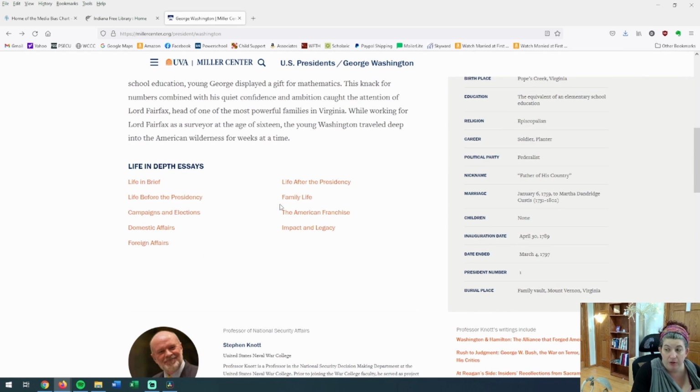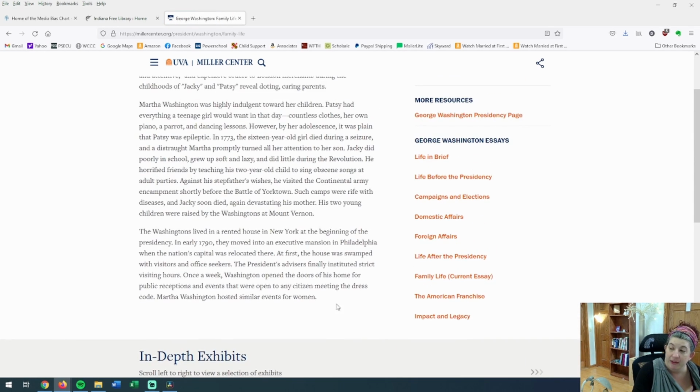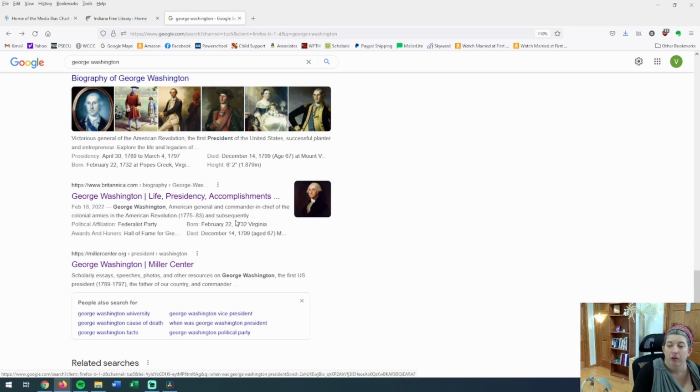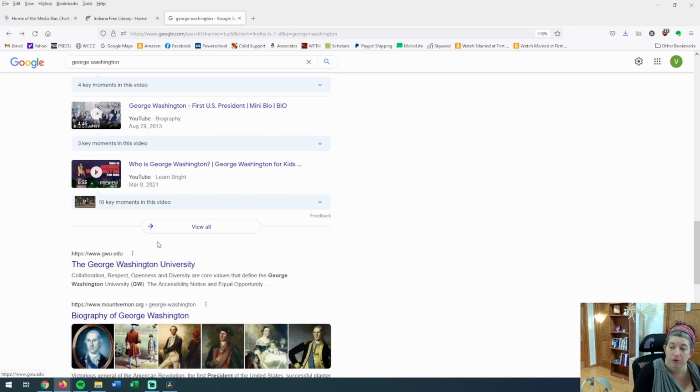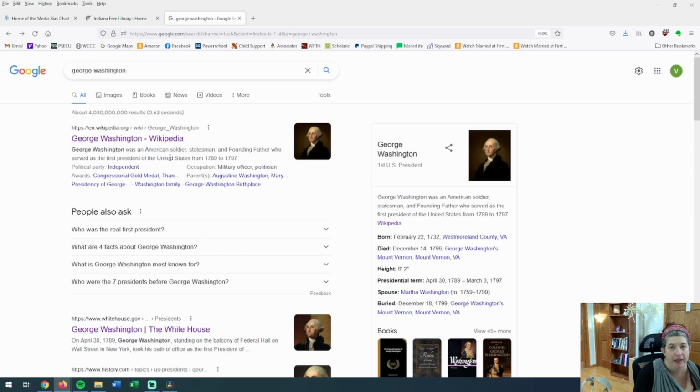And there's essays on his life. Let's see. Family life, let's stick with marriage. These are all articles, essays, and this is a short one, but there's essays all about George Washington. Awesome. I would definitely use this site. So I now have 3 good sources, perfect. 1 really short source, and 1 Wikipedia that I can use to find other sources if I need them. That's great. That George Washington, there's a lot here. What if you pick somebody that's really obscure, though?